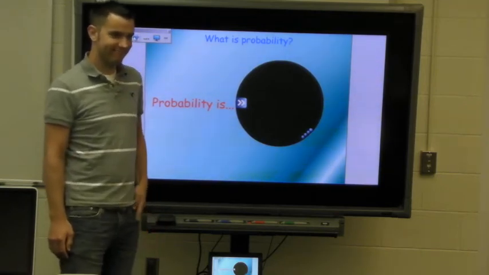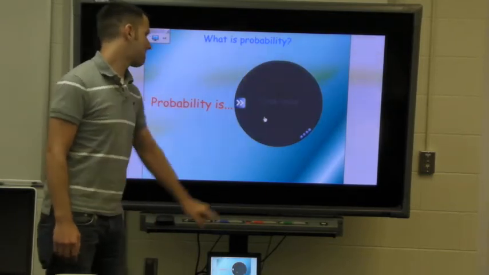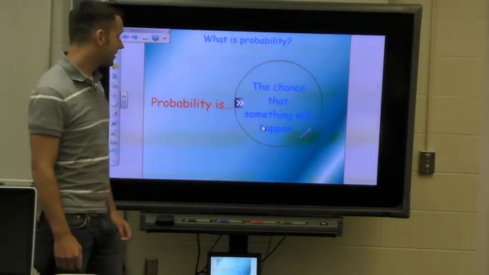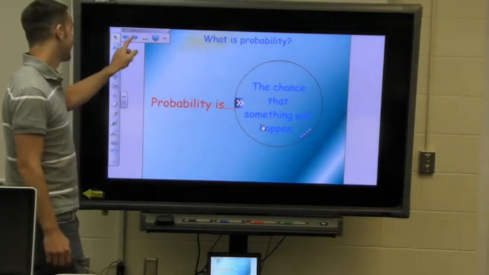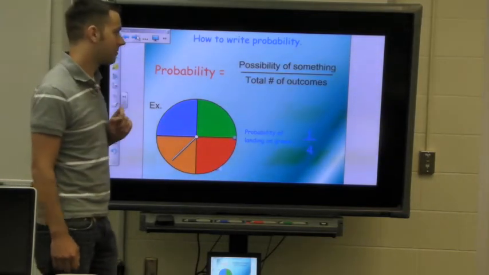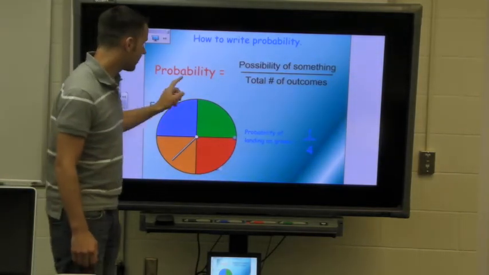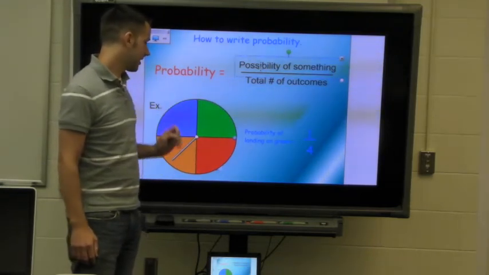How likely something is to happen. That's a good guess. Probability is the chance that something will happen. Very good. So, first we're going to talk about how we write our probabilities. Probabilities are written as the possibility of something happening.